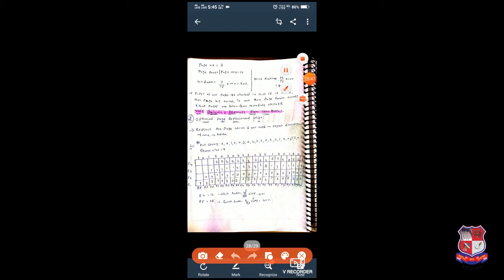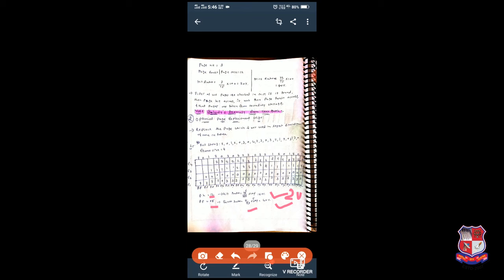Now we will calculate page hit and page fault. Number of page hits is 12, number of page faults is 8. The hit ratio is 12 divided by the total number of pages, 20. So 12 divided by 20 times 100 is equal to 60%. Page fault is 8 divided by 20 times 100, which is equal to 40%.